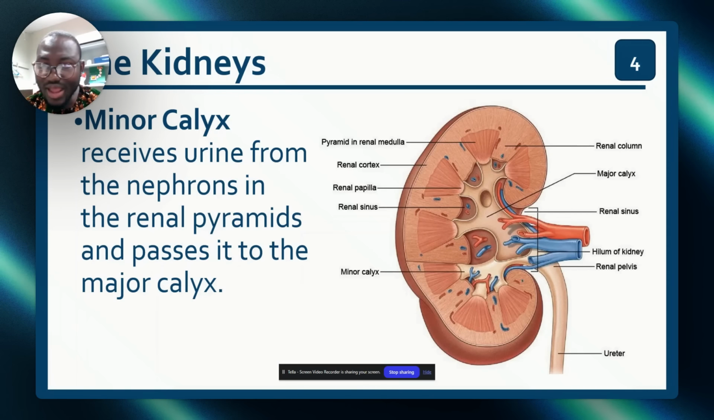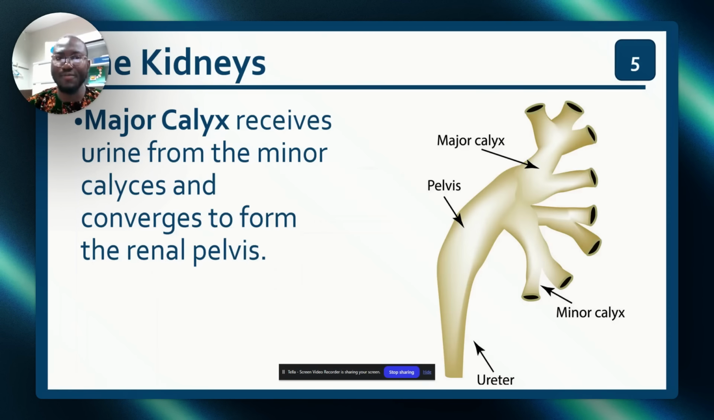Now, we have the minor calyces as well. So this is calyces. All these ones are the minor. So you need to know how to label. So minor calyces lead into the major calyces. All right? Okay. Now, when you talk about calyces, you read that from the minor calyces, all of them converge to form the renal pelvis. So this is minor. All of them join to form major. All these major join to form pelvis. Pelvis now joins to form ureter.